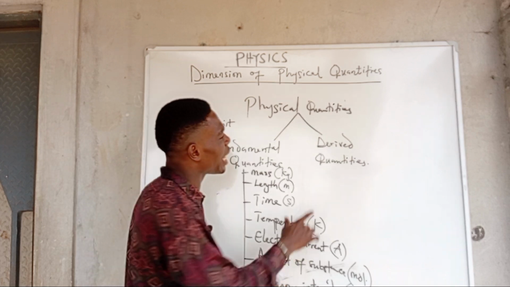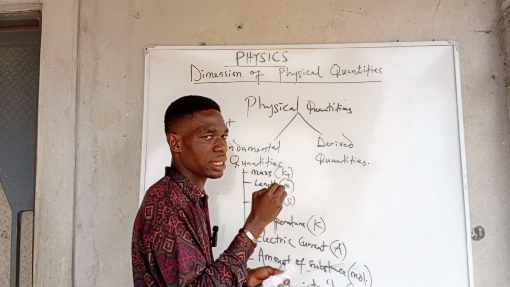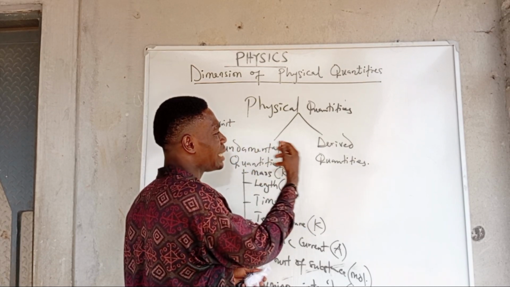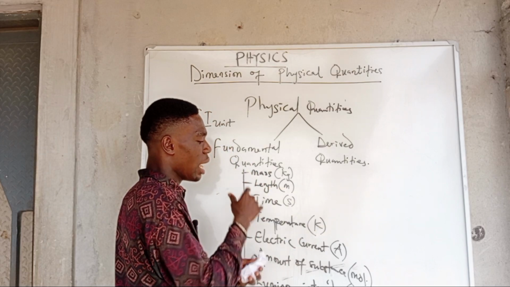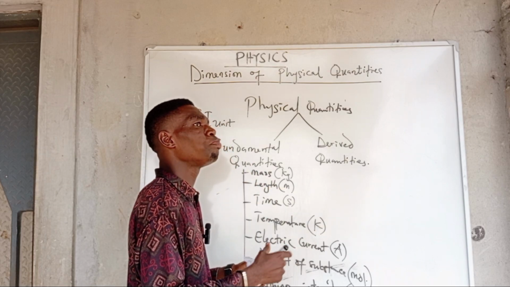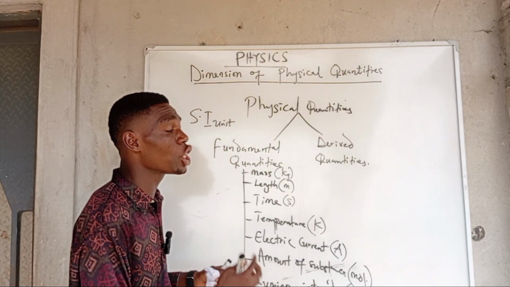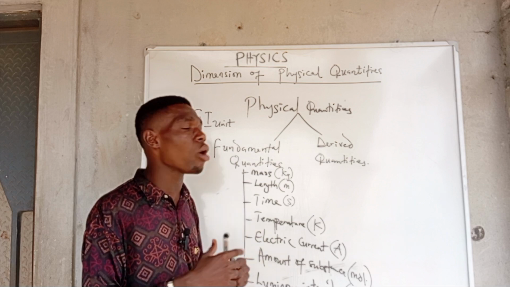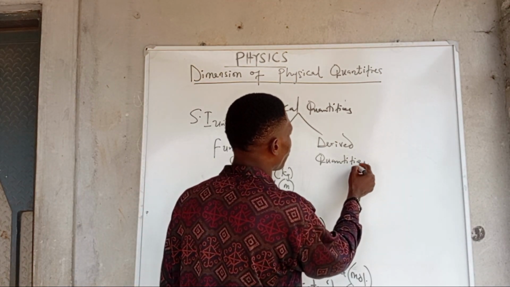One thing you have to know about these is that they are dependent quantities. They are not independent as fundamental quantities are. They are derived. They are gotten from the fundamental quantities, and from the combinations of fundamental quantities, which may include multiplication and division of 2 or more fundamental quantities. And we have a whole lot of them.